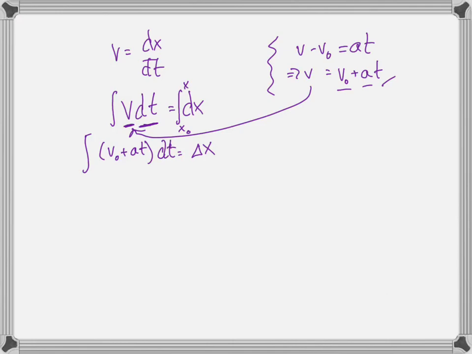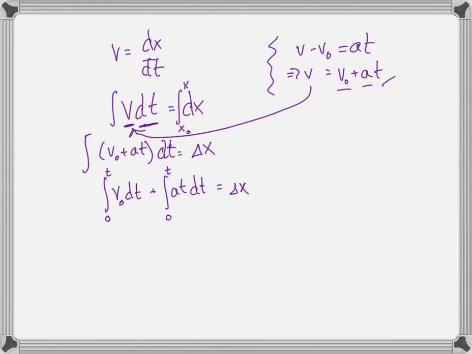Now, for those of you who know how to do integrals, you should follow along. If you don't, you should try to follow along. I can distribute the dt. So we've got v0 dt plus at dt equals delta x. I'm going to integrate. The variable of integration is t, so I'm going to go from 0 to t because our initial time is 0 and our final time is t.